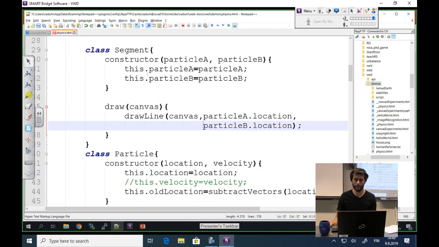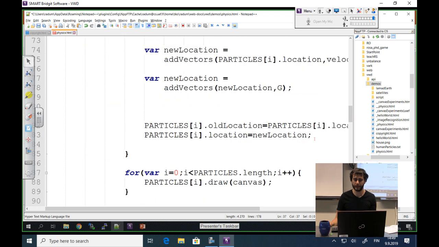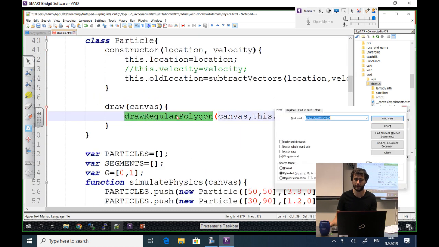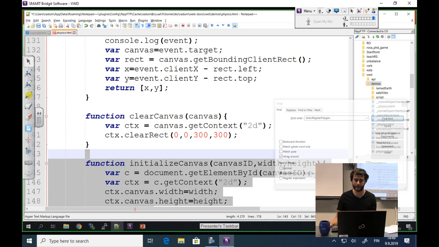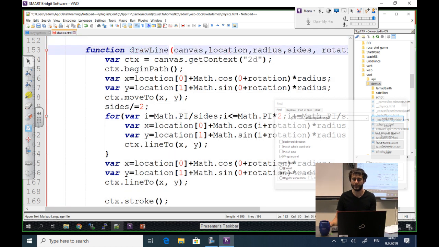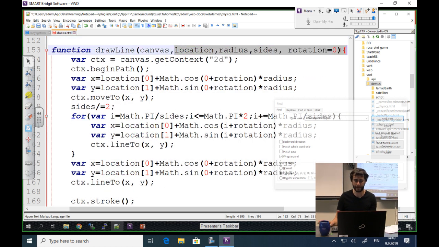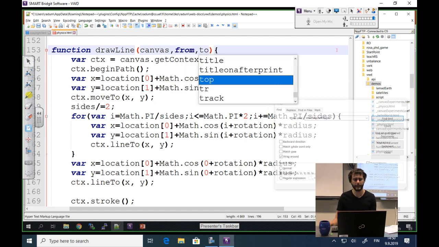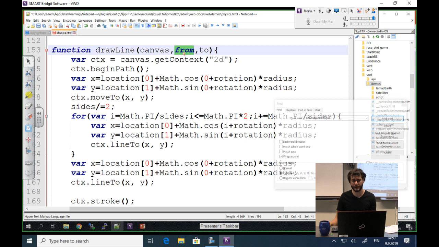Okay, maybe we make this draw line function, we don't have it. So we have the draw regular polygon function. I'm going to copy that as inspiration, and draw line, it doesn't need all these weird things here, so just from and to, okay? From is highlighted by the Notepad++ IDE here. I think it will work.